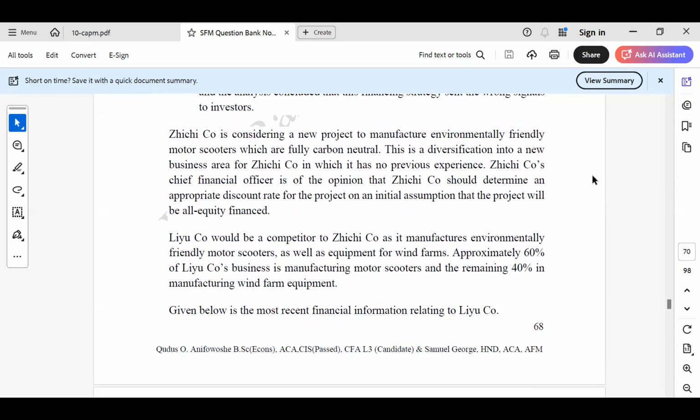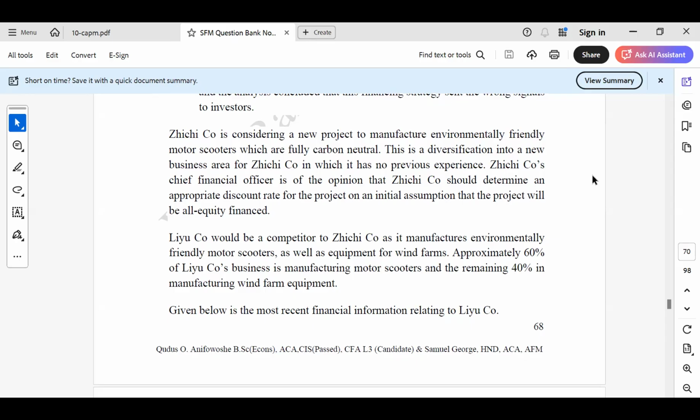Zichi is considering a new project to manufacture environmentally friendly motor scooters, which are fully carbon neutral. This is a diversification into a new business area for Zichi, in which it has no previous experience. Zichi's chief financial officer is of the opinion that Zichi should determine an appropriate discount rate for the project on an initial assumption that the project will be based on all equity finance.